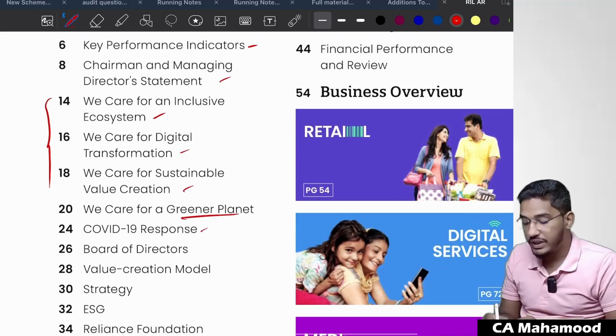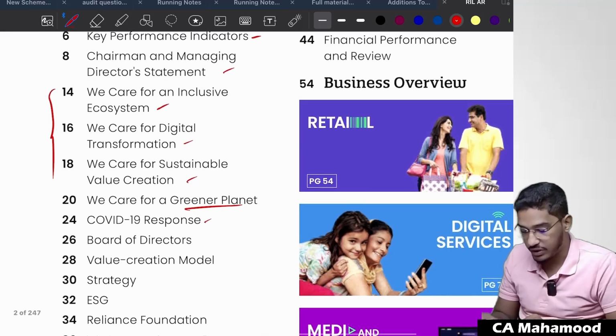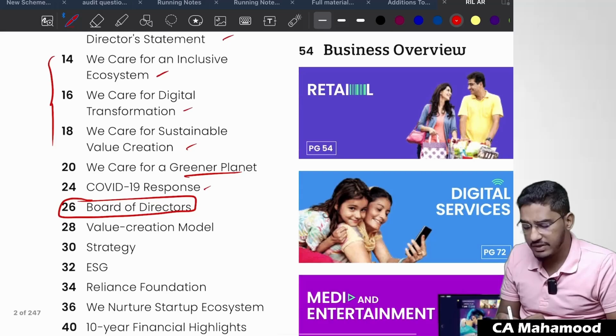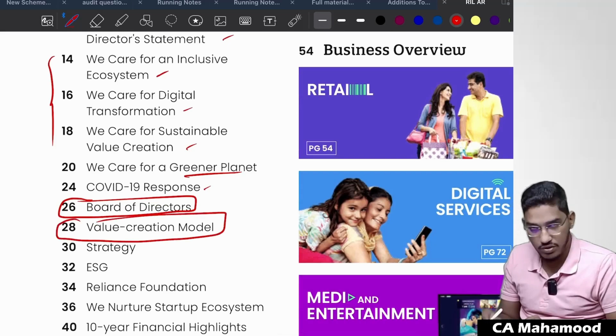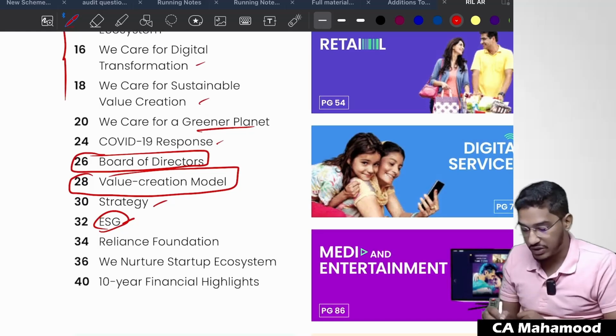They are telling COVID-19 responses, what risk they have faced during COVID-19 and how they are going to respond to it. And they will give a list of all their board of directors. And they will explain what is their value creation model, what is their strategy, what is their ESG. We have a separate chapter. I will explain about that later.